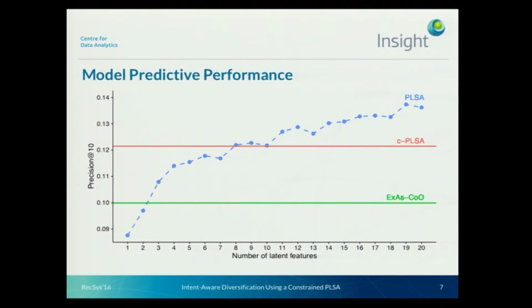And here we can see the predictive performance of the model on the well-known MovieLens 1 million dataset, where 18 aspects are available. We can see that the PLSA model performs the best on 18 aspects, then CPLSA and the explicit aspect counter model. We can also see that comparable performance can be achieved on 8 to 10 latent aspects between the PLSA and the CPLSA.